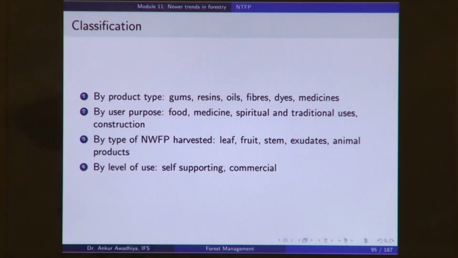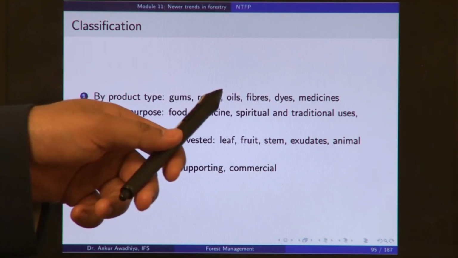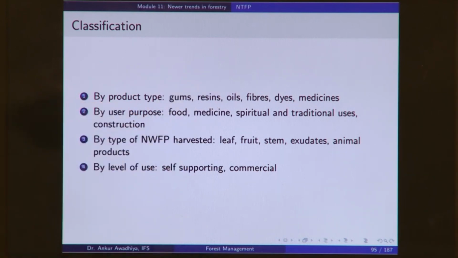Then we have resins. Now, the difference between gum and resin is that gums are typically more sticky, more solid, whereas a resin typically is a bit more liquidy and a bit less sticky. So, we have gums, we have resins, we also have oils that we get from forest. Now, these oils can be volatile oils or non-volatile oils.